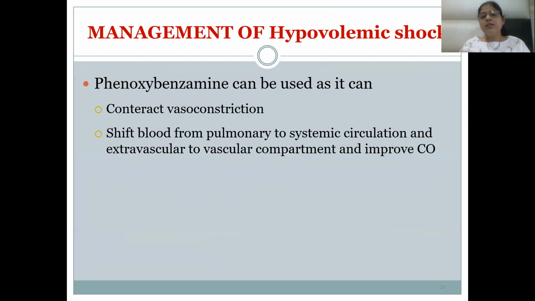Phenoxybenzamine can be used. It is an alpha-1 and alpha-2 blocker, so it will reduce vasoconstriction. It will shift blood from the pulmonary to the systemic circulation and from the extravascular to the vascular compartment, increasing tissue perfusion and blood volume, and it will improve the cardiac output.